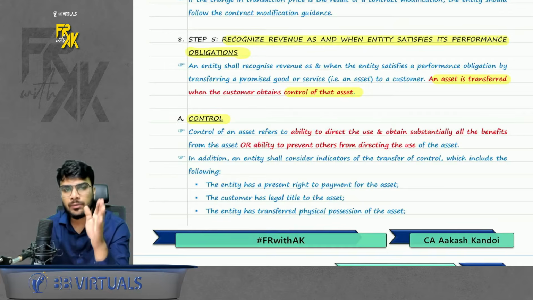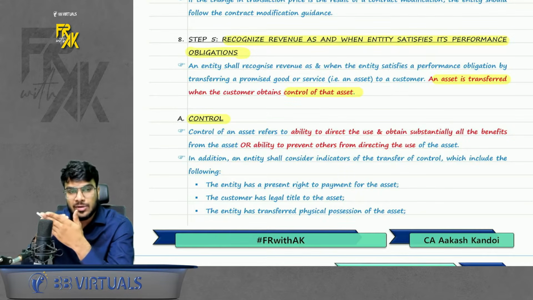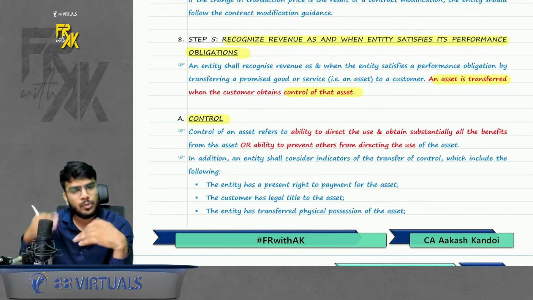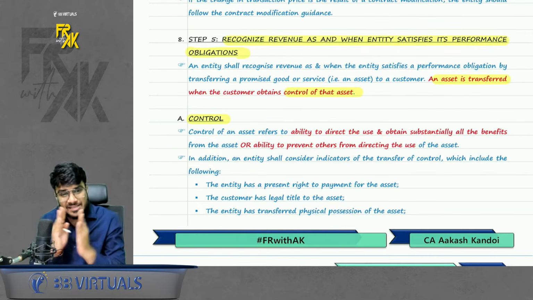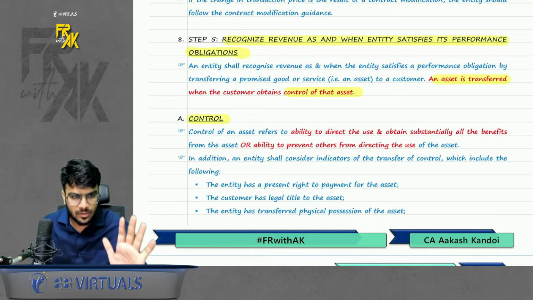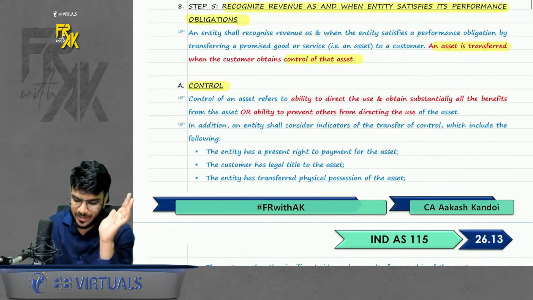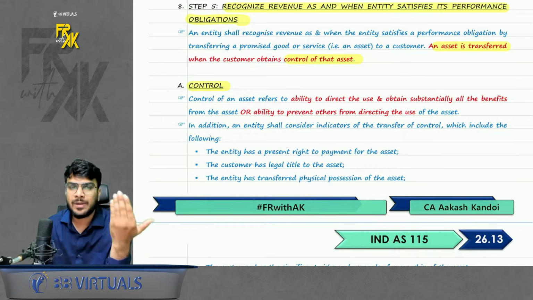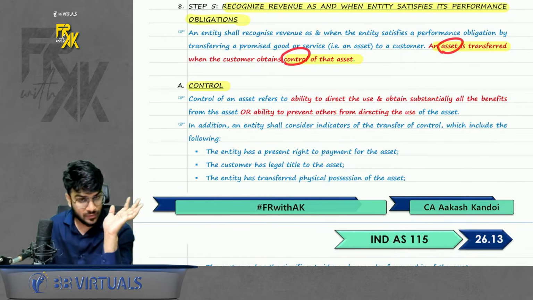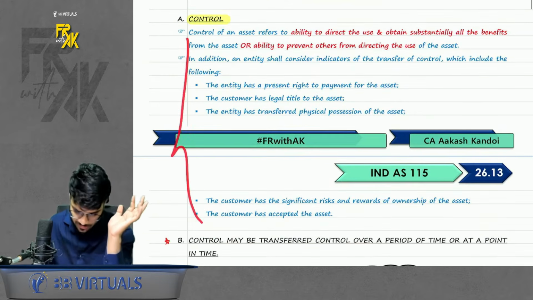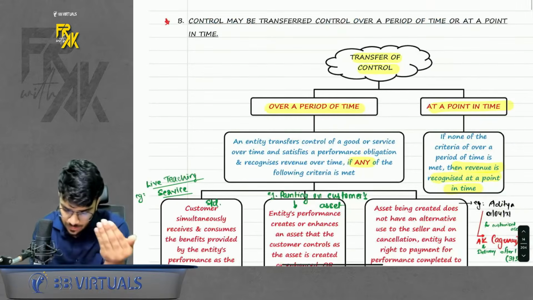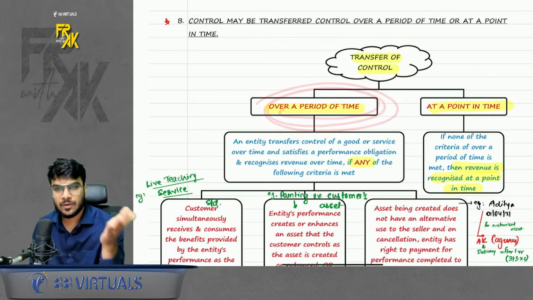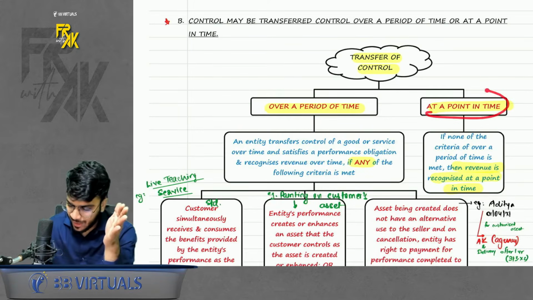You should book the revenue in the same way in which your goods and service are getting transferred. If the goods and service are getting transferred over the period, book the revenue over the period. If the goods and service are getting transferred in one shot, book the revenue in one shot. Simple. So basically, when will the goods and service, or the asset, be considered to be transferred? When the control is transferred. Some indicators of control are given. Just give a read. Now the main point comes here. How will I identify whether any goods or service is getting transferred over the period or at a point in time?